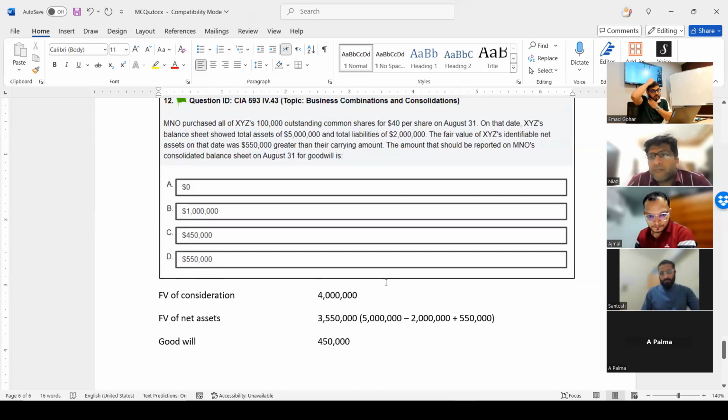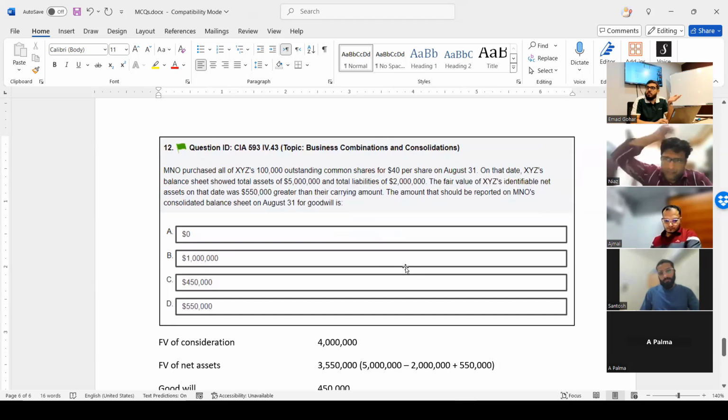So my friends, these are some questions we did on consolidation, and this is the maximum they can ask you on this topic. Okay, and this is more than enough we have done on this topic.